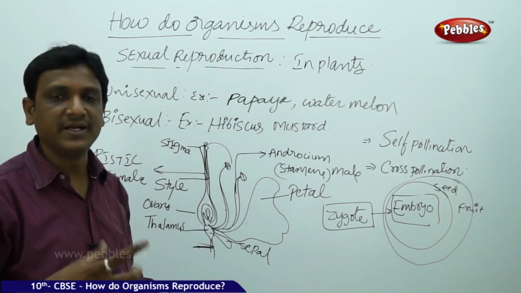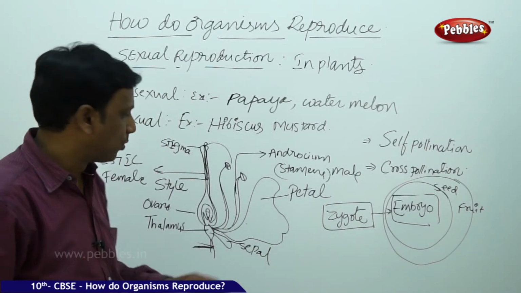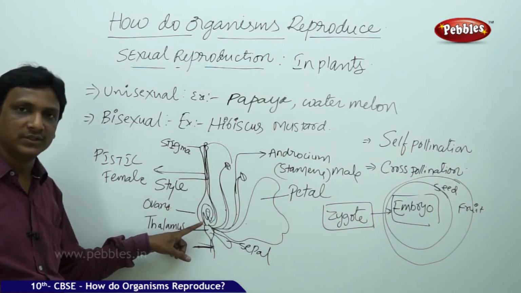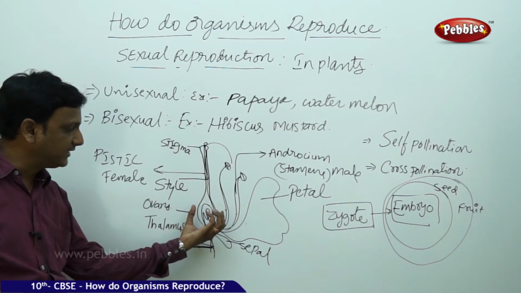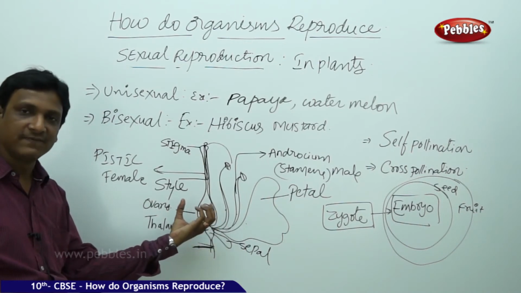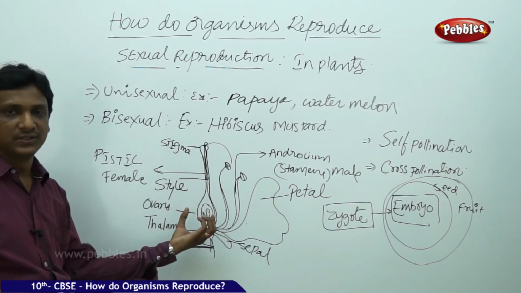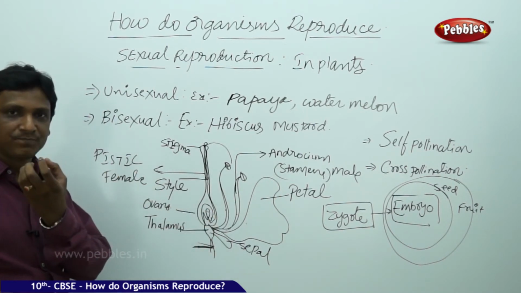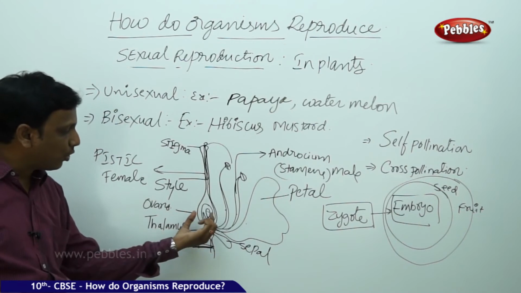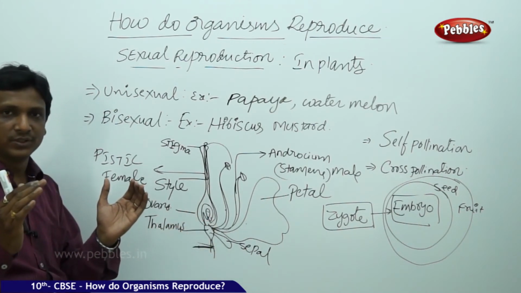That means the seed grows into a plant. So once fertilization takes place, the ovule turns into a seed. The ovary turns into a fruit. That means the flower changes to fruit. Which part of the flower changes to fruit? You are eating a fruit. Which part are you eating? The ovary of the flower has changed to fruit.